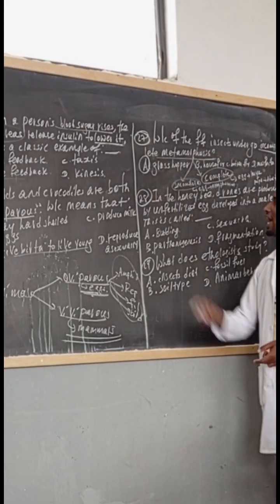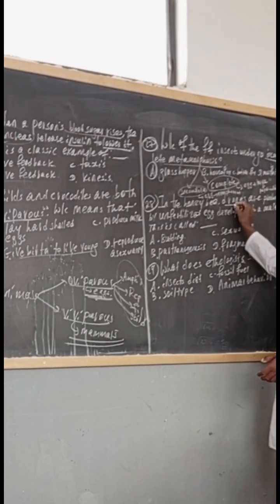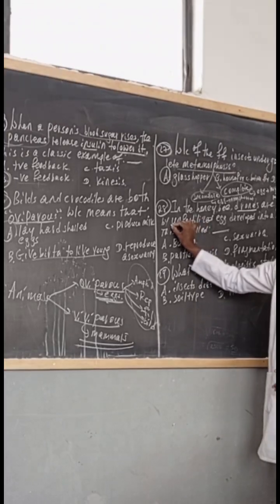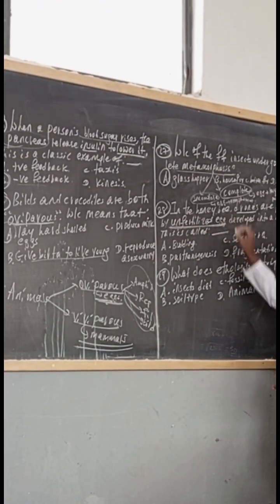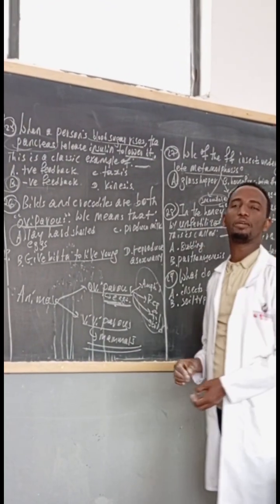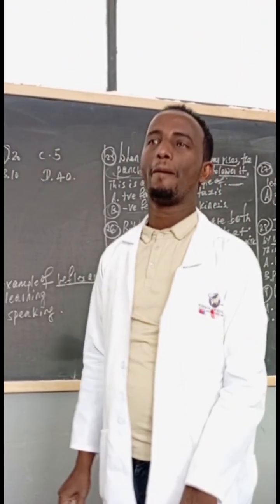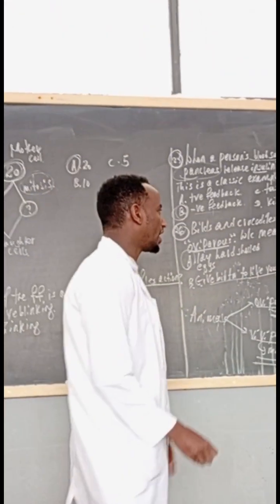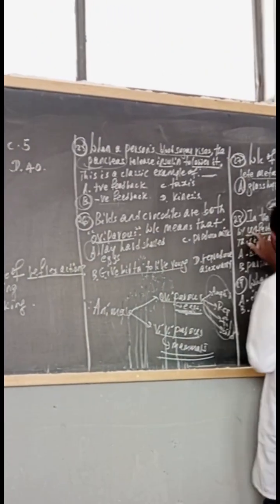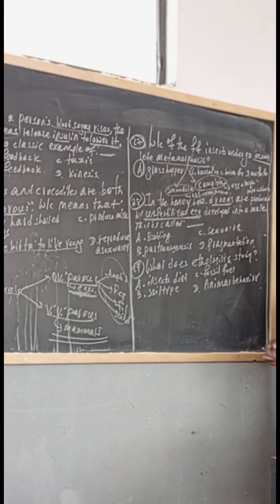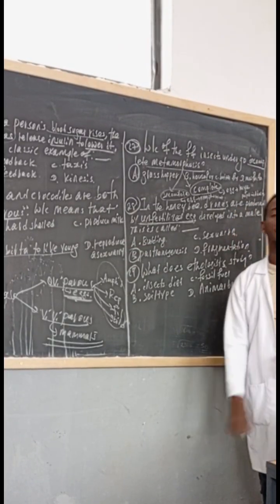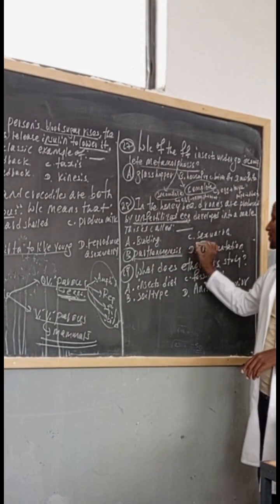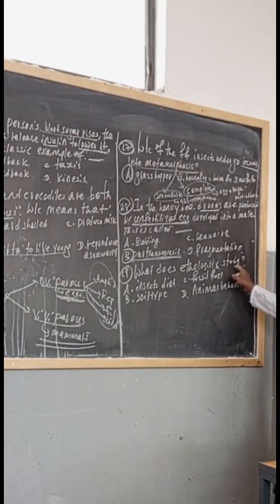Question number 28. In the honeybee, drones are produced from unfertilized eggs. This kind of asexual reproduction is said to be blank. So, if a single individual is obtained from an unfertilized egg, this kind of asexual reproduction is said to be parthenogenesis. Parthenogenesis is the answer. What does an ethologist study?